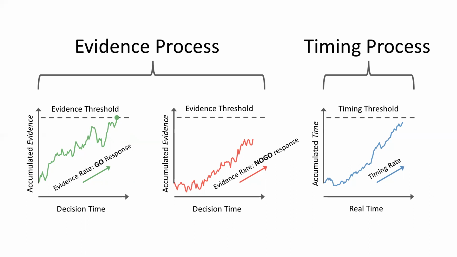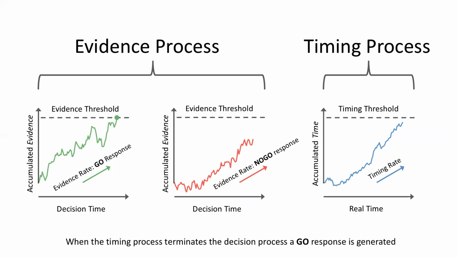These 2 accumulators race against a latent timing process, which is related to how people are tracking ongoing time in the task, and they may wish to terminate the decision process without actually accumulating sufficient evidence to an evidence threshold. One aspect of this model is that when the timing process terminates the decision process, it generates a go response. Our motivation here is that go responses make up about 90% of correct responses in this task, given the setup of the task. So this is like people knowing that base rate and just using that to emit a go response.